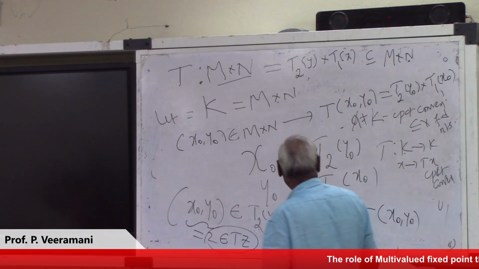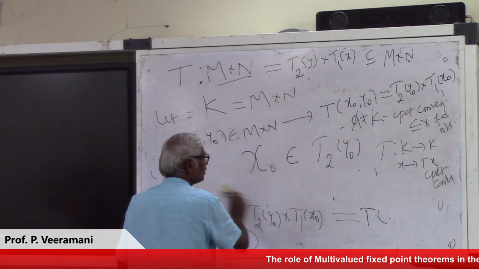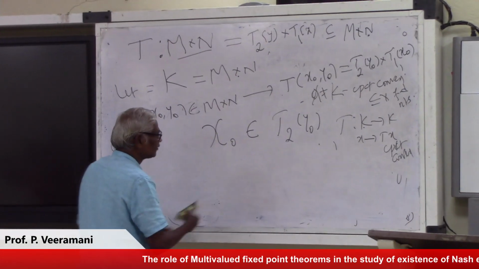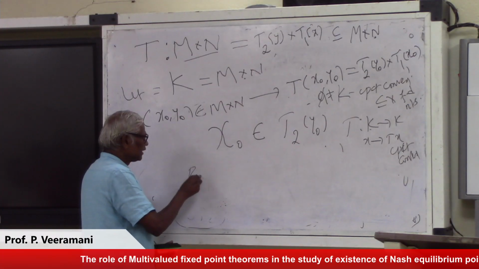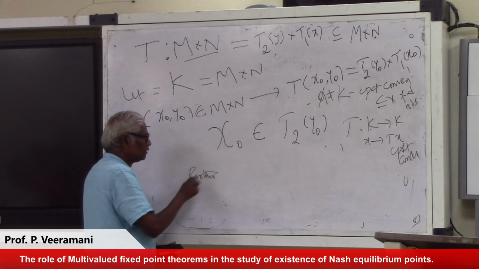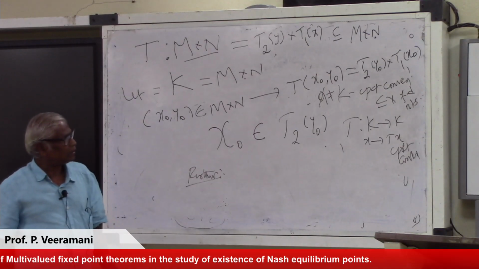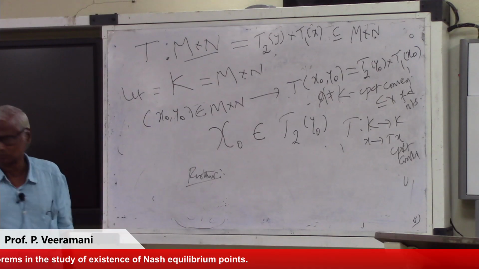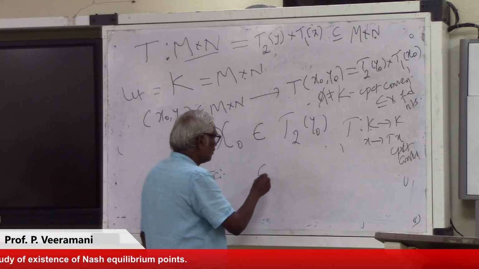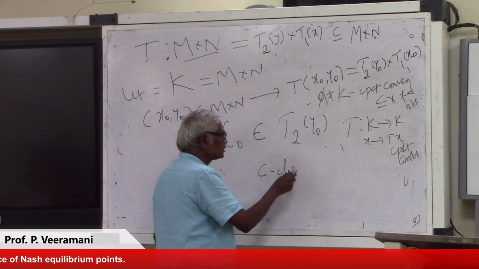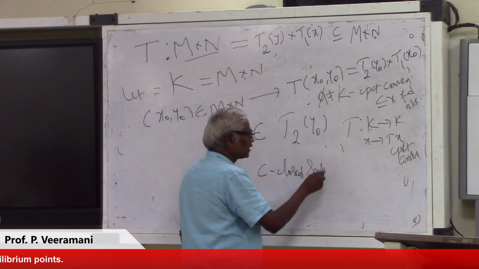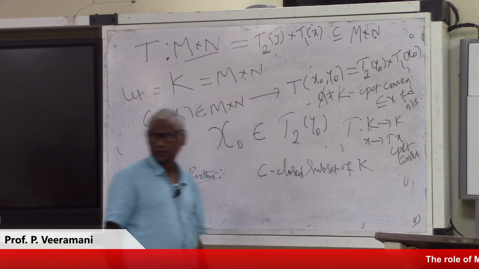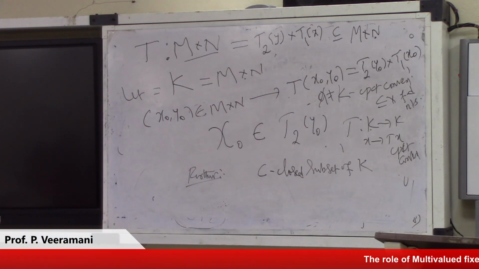Further, take a closed subset C of K. It is a subset of K, and also closed.